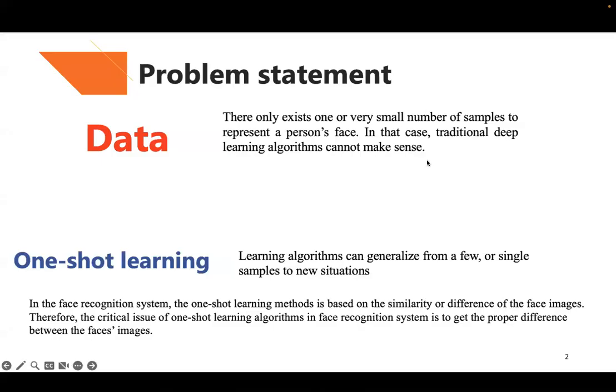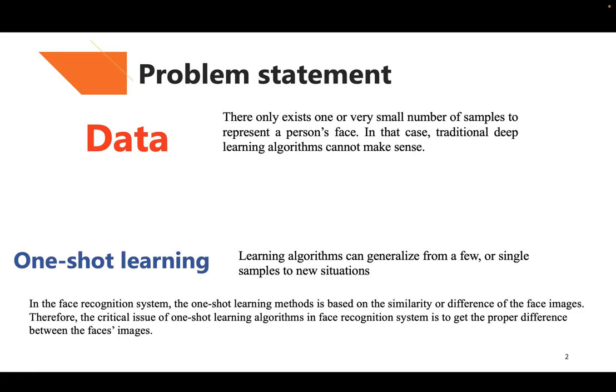Firstly, let's talk about the core problem statement of the face recognition system. The goal of this project is to build a face recognition system to recognize the faces of my classmates. But in the real world, face recognition systems always meet the challenge that they only have access to one or a very small number of samples to represent a person's face.